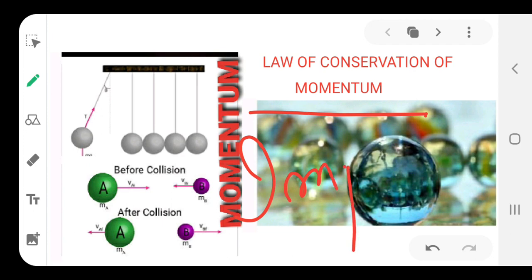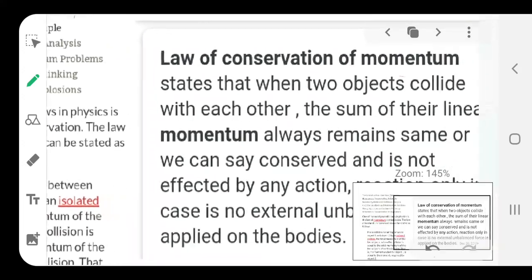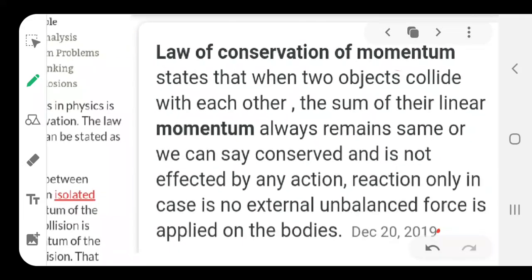Okay. So, what is impulsive force? These will also be explained in this particular tutorial. Now, first of all, let us see what the law of conservation of momentum states. Okay. So, write it down and make sure you sit with your respective textbook and notes copies, so that the things told in the tutorial you can copy down properly.